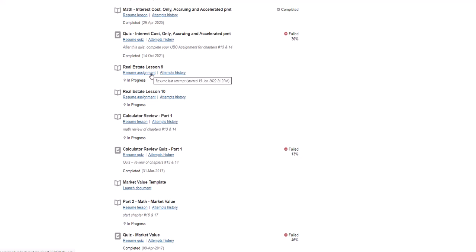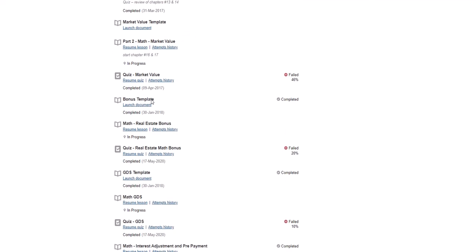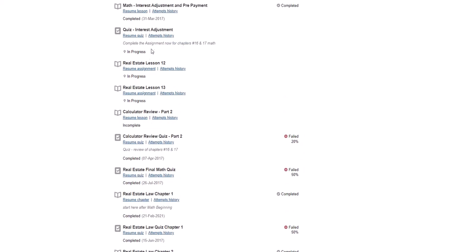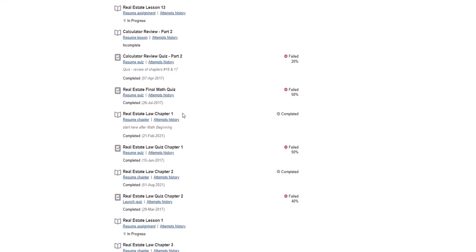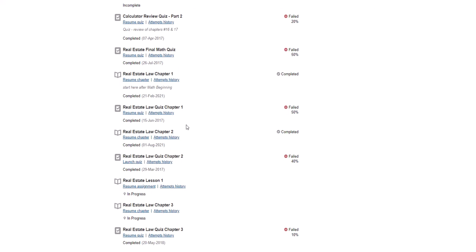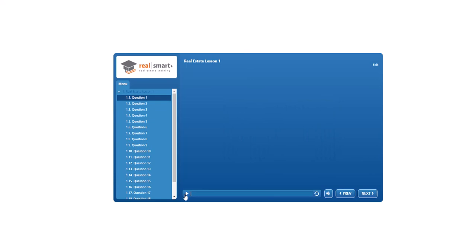So here's lesson 9 and lesson 12, which same name, called assignments. That is for chapters 13, 14. And then when you scroll down and you finish part 2 of the math, chapters 16, 17, here's the assignment for that. All right, and so then we have reviews of all the math and a final, and then all the law chapters are here. So chapter 1 and chapter 1 quiz, chapter 2 and chapter 2 quiz, and then you'll see the assignment right here. So this is going to be the assignment for chapters 1 and 2, because we tried to put it together the way UBC would do it.